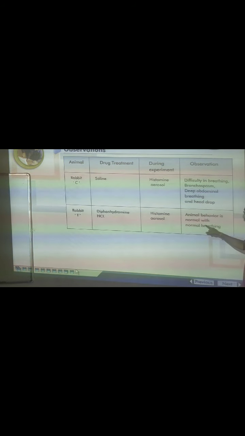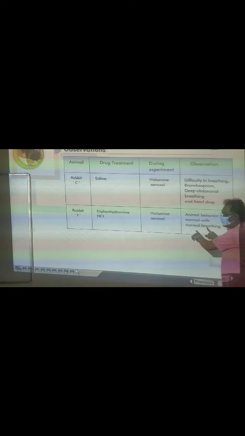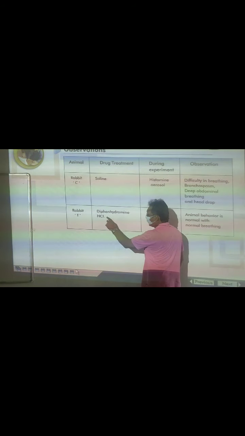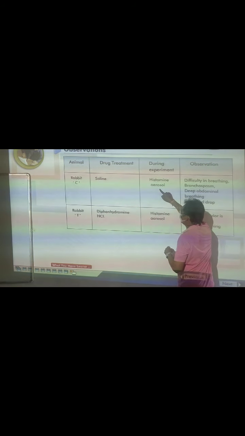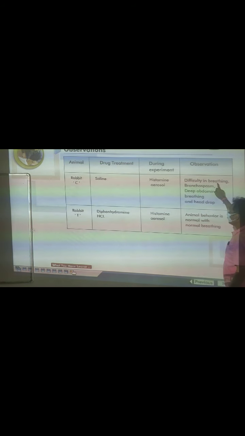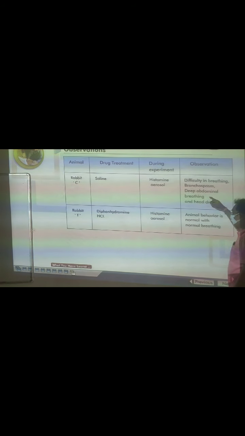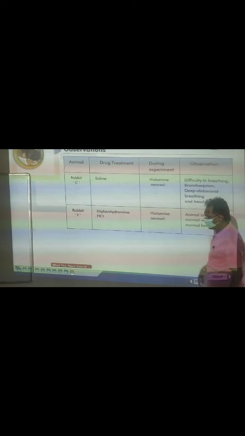The animal delivered normal breathing because the diphenhydramine acts as an antihistamine. That's why it shows the normal breathing. And the C control animal has only saline, they don't have drug. But aerosol is given, allergy is generated. Due to the allergy, they show difficulty in the breathing, bronchospasm, deep abdominal breathing, and the head drop.